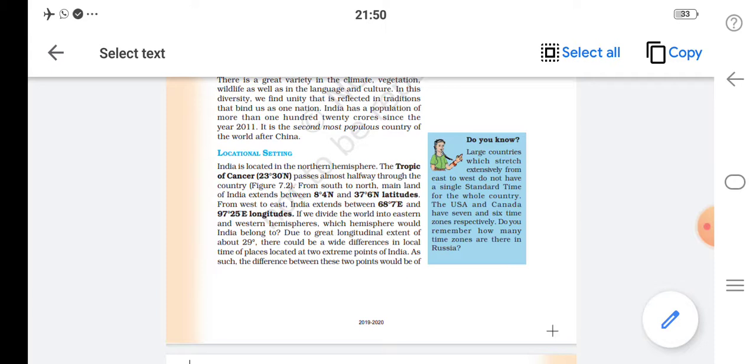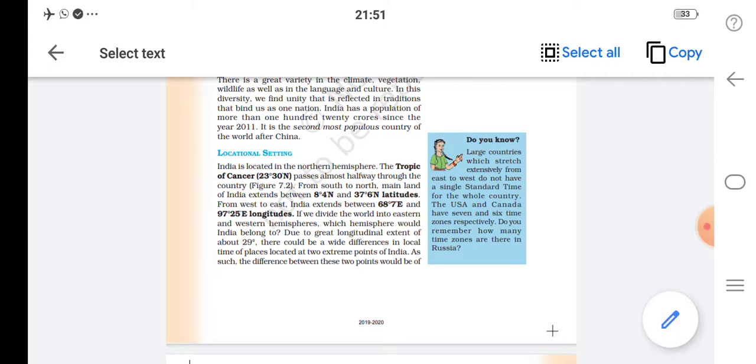Due to the great longitudinal extent of about 29 degrees. So I said what is longitude and latitude, no? Longitude is the imaginary line which passes from north to south. So with 29 degrees, there could be a wide difference in local time of places located at the two extreme points of India.